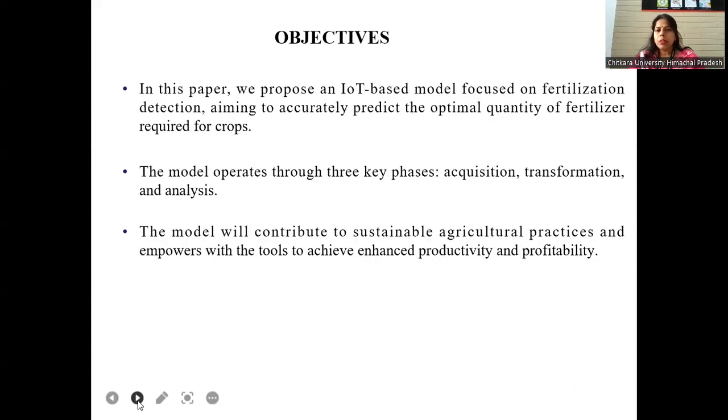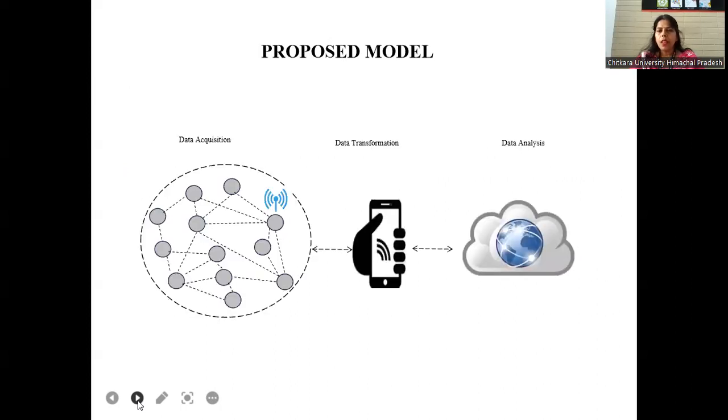The main objective of this paper is that we propose an IoT-based model focused on fertilization detection, aiming to accurately predict the optimal quality and quantity of fertilization required for crops. The model operates through three key phases. The first is data acquisition, the second is data transformation, and the third is data analysis. The model will contribute to sustainable agricultural practices and empower farmers with the tools to achieve enhanced productivity and profitability.